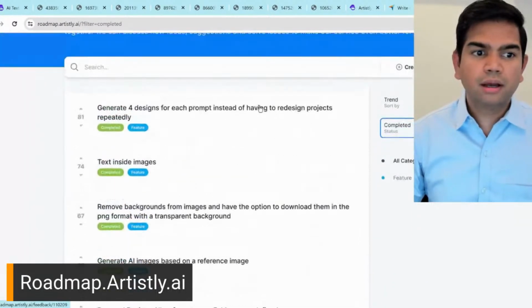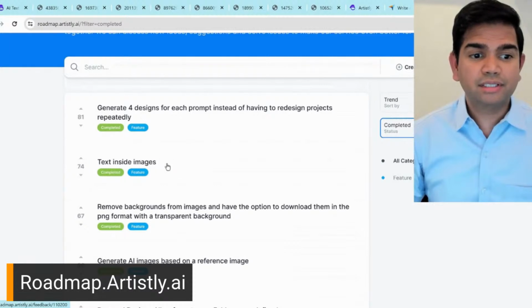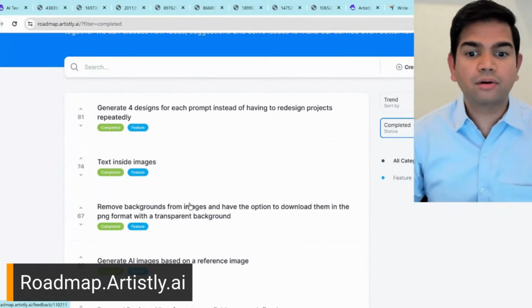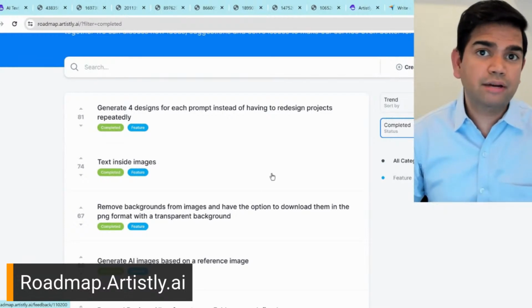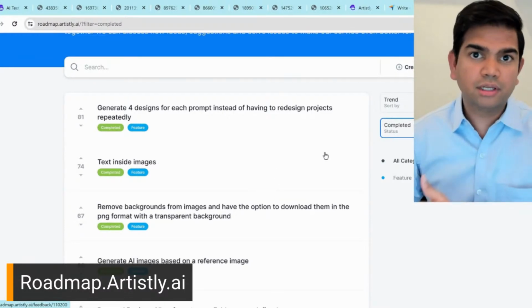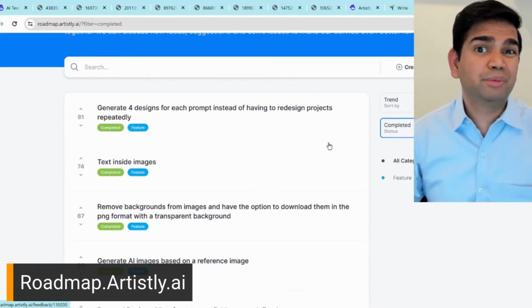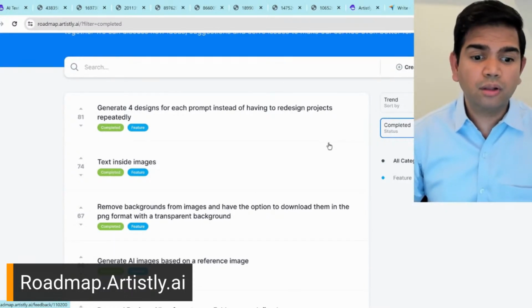Look at this, which was basically generate 4 designs, right? Text inside images, right? That was a huge requested feature. Remove backgrounds from images and add backgrounds there, or we can even download the images after we remove it. You can do that too now, because every time you remove a background, it's going to get added into the personal designs you can download. So you can do unlimited background removal for your images as well, right?